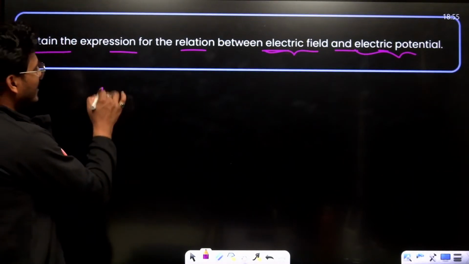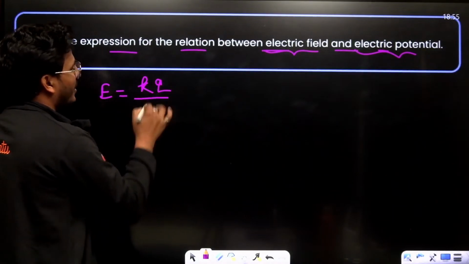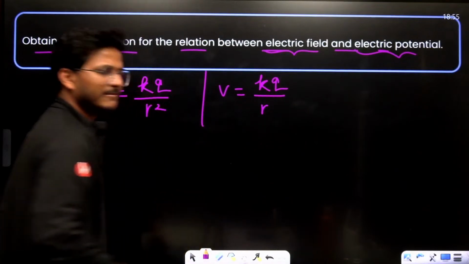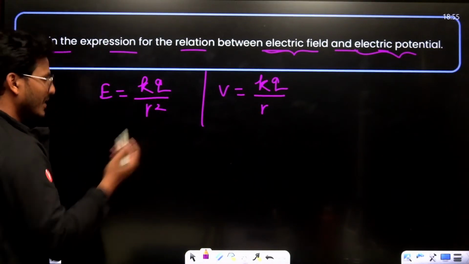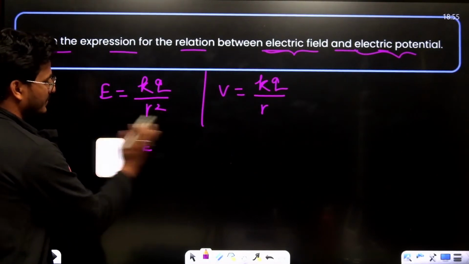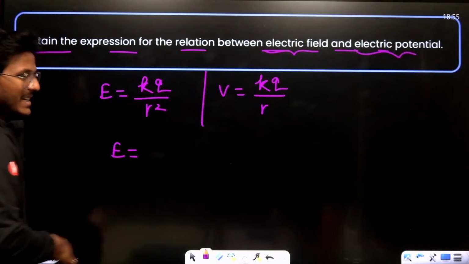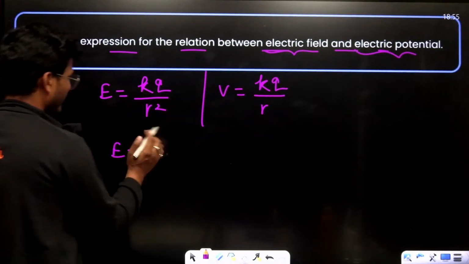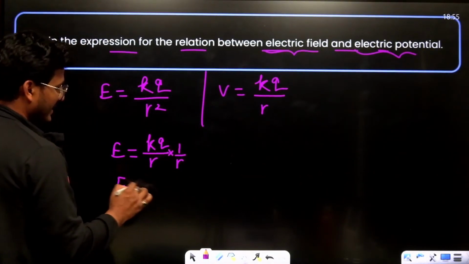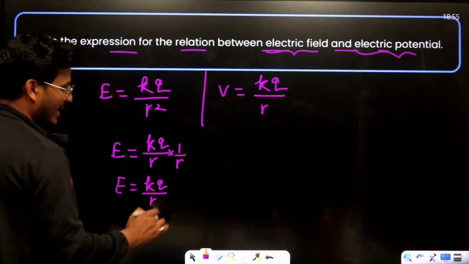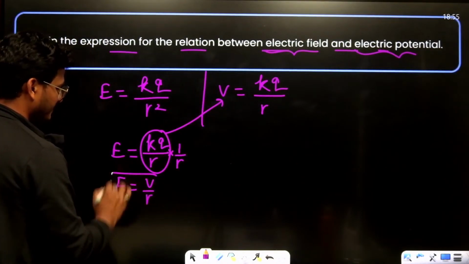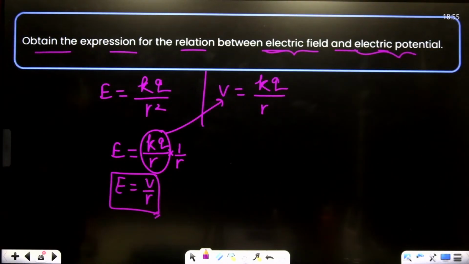See, as you know, E is equal to KQ upon R square. And what about V? This is basically KQ upon R. Then what is the relation between these two? E equals to KQ upon R into 1 upon R. Then can I write it as KQ upon R, which is V, so that is V upon R, but with the negative sign.